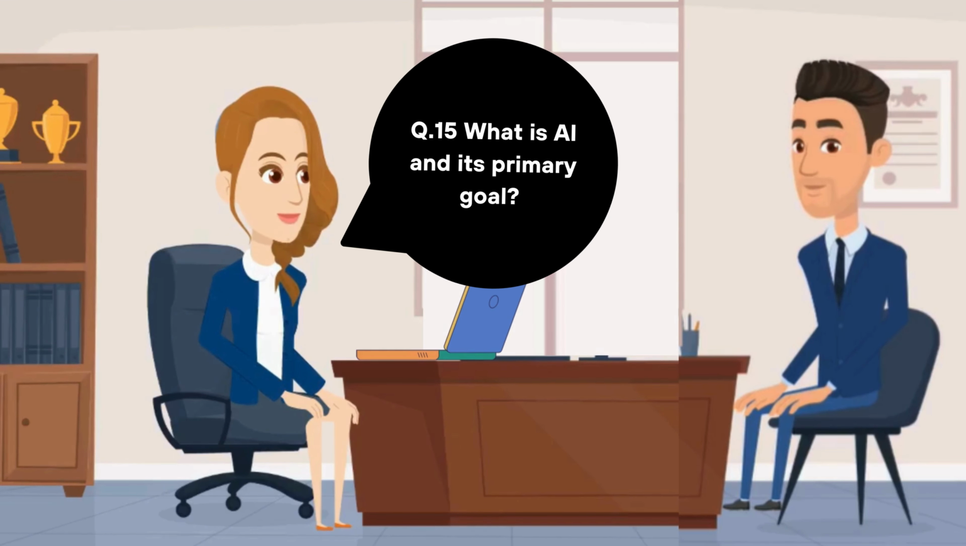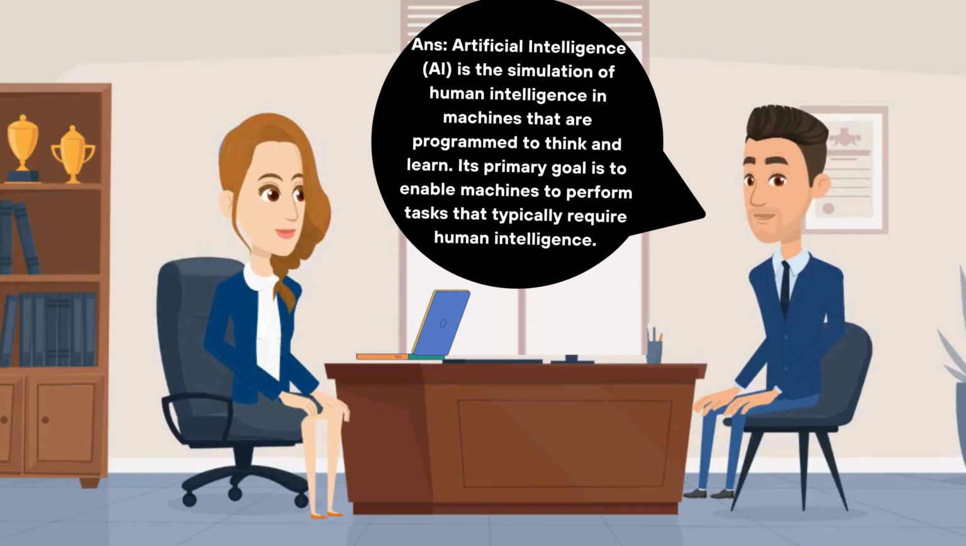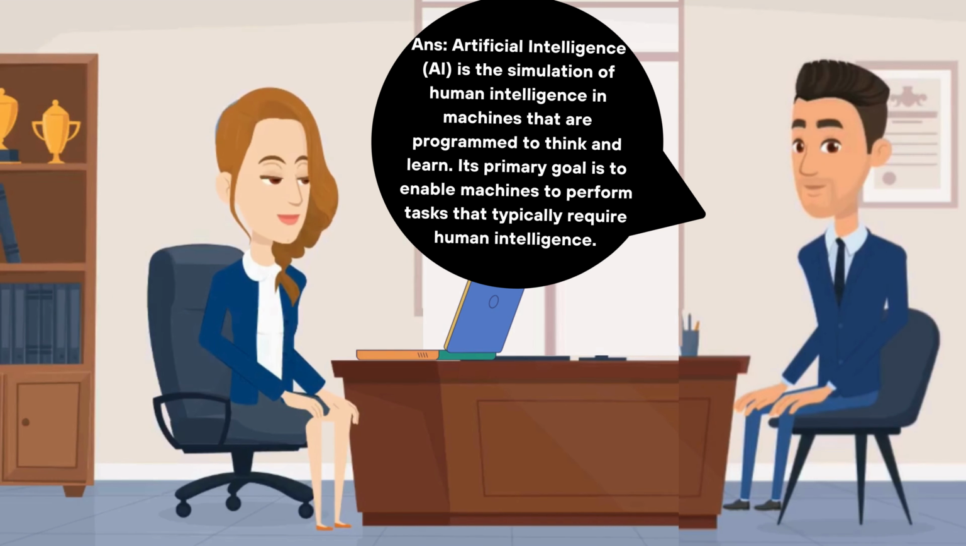What is AI and its primary goal? Artificial intelligence, AI, is the simulation of human intelligence in machines that are programmed to think and learn. Its primary goal is to enable machines to perform tasks that typically require human intelligence.